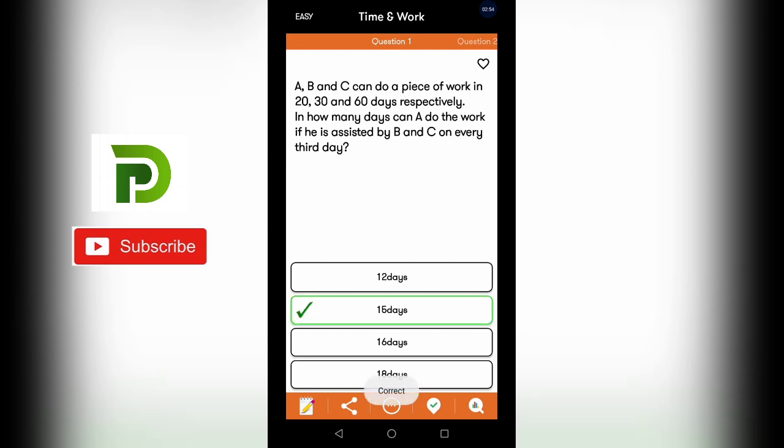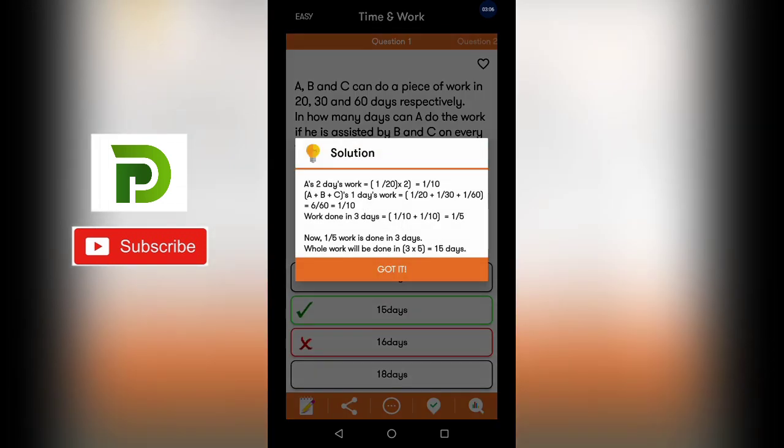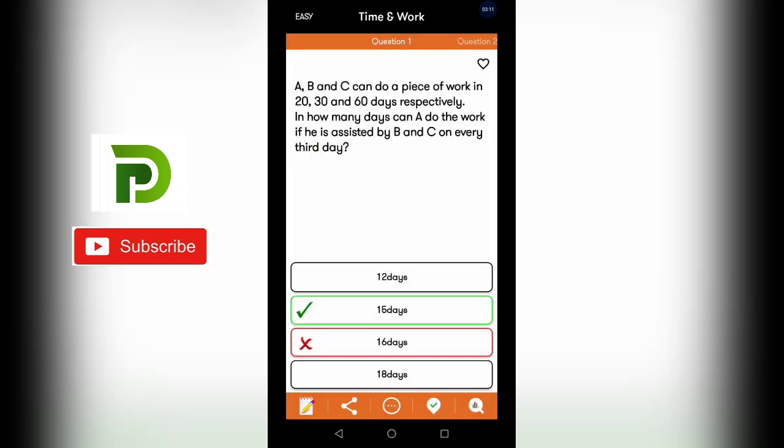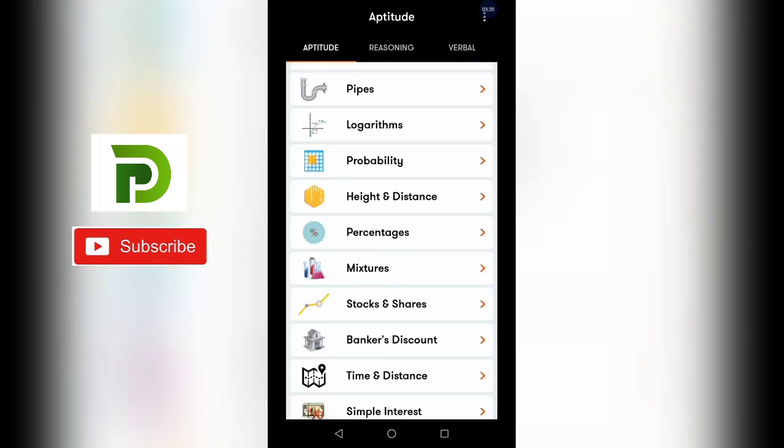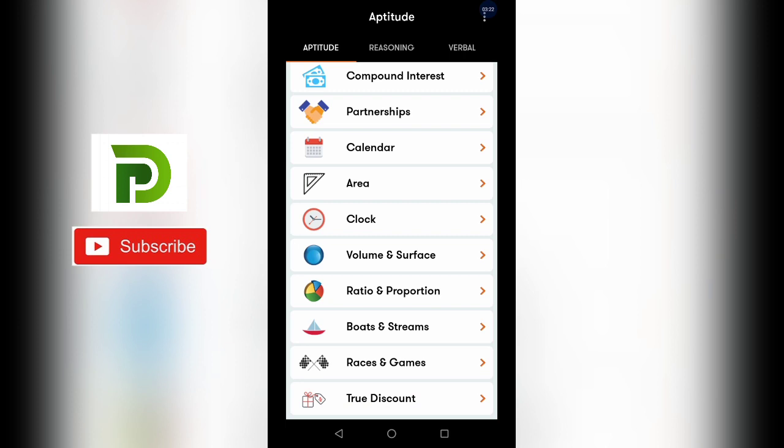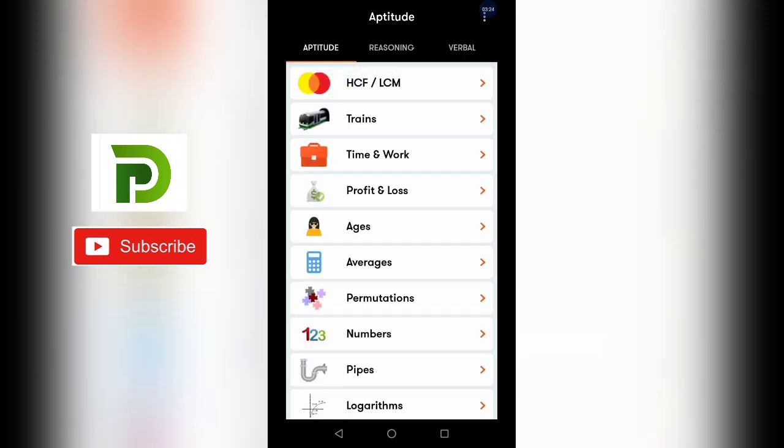Now this is the correct answer, that's why it is ticked. If I click on this one, it is wrong. Now suppose if you don't know the answer, you have chosen the wrong answer. Now you must know what the correct answer is. So you just go over here. So the solution of that answer is given. This is the best way to solve any MCQ on aptitude test. So various topics are given here for aptitude test. You can solve lots of problems over here.